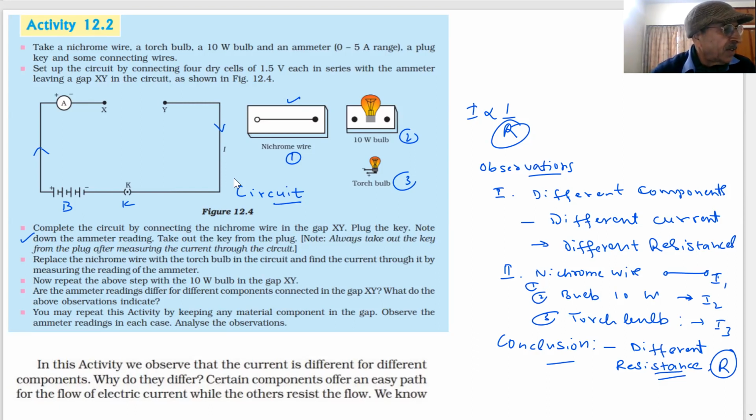It's given in the NCERT, which we said: when the same potential difference or same battery is applied, same voltage is there, the different components have different currents because they have different resistances. More the resistance, the current path becomes more difficult. More resistance means current will become less. Lesser the resistance, more current will flow through the circuit. So this is an important point.